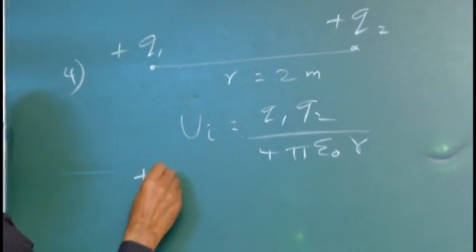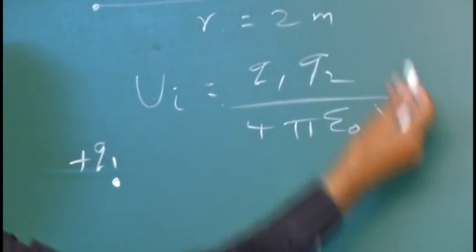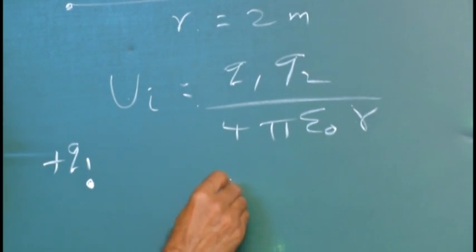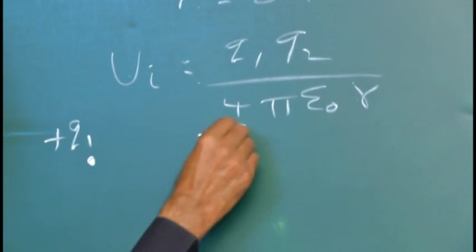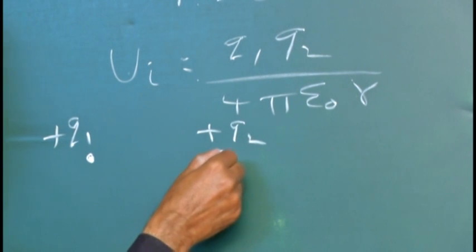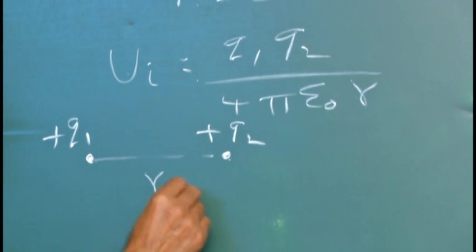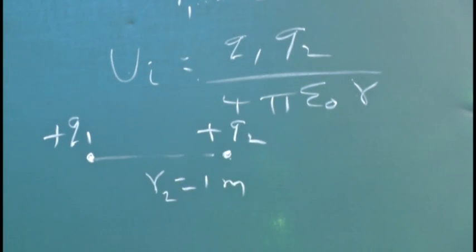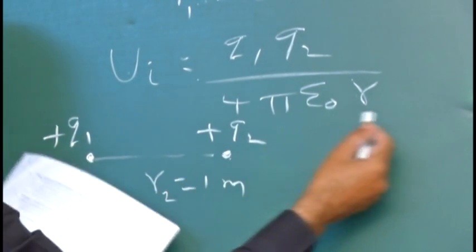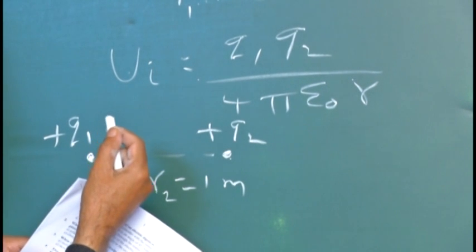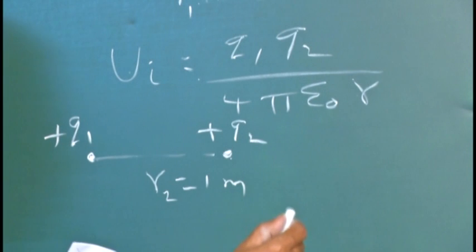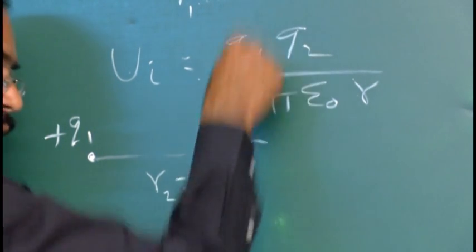Repeat the diagram. The first charge is kept at the same distance, whereas the Q2 charge is moved towards the other one by a distance of 1 meter. What is the rest of the distance? It is 1 meter. This is R1, this is R2. Now the two are brought close to each other. The repulsion will be stronger. More repulsion, more strain. The potential energy will have increased.